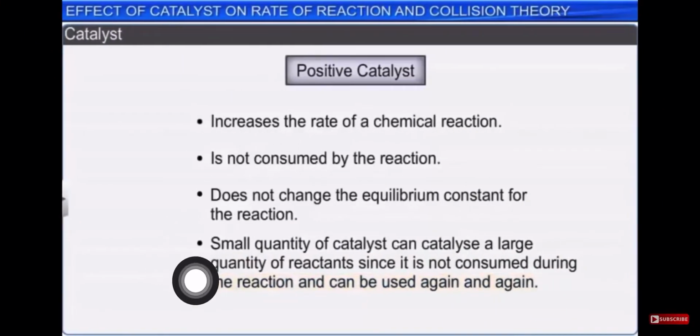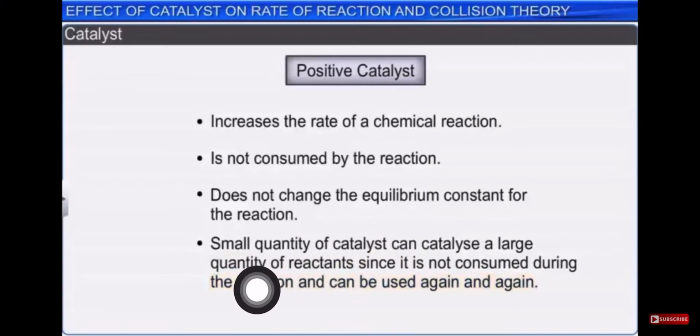Lastly, the last point says that a small quantity of the catalyst can catalyze a large quantity of the reactants, since it is not consumed during the reaction and can be used again and again. Even if we are using a very small amount of catalyst in a reaction, it is going to increase our rate of reaction.